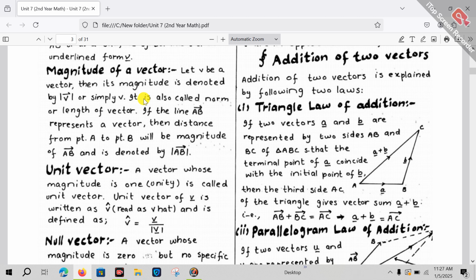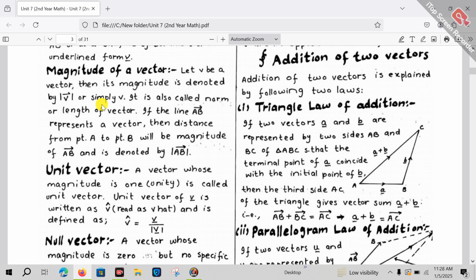Note that one person can have two or more nicknames. Similarly, vectors have more than one name. Here we are considering the definition of the magnitude of a vector. So the magnitude of a vector has more than one name. It is also called length, it is called norm, or simply it is called magnitude.